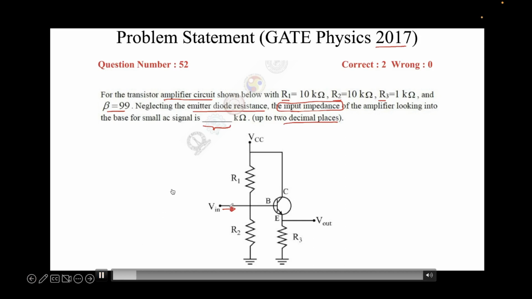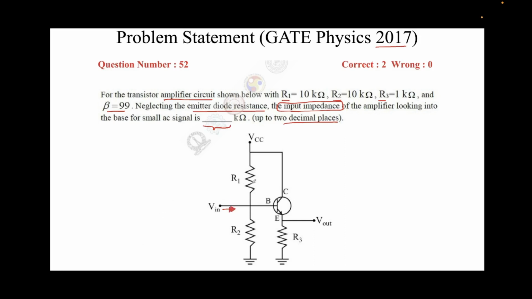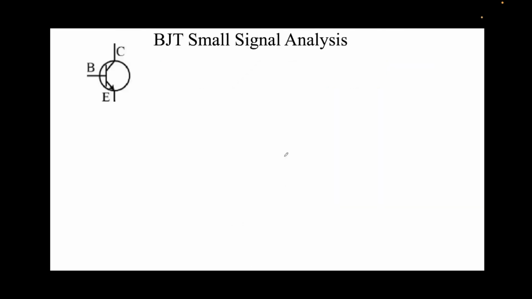So just getting right to the problem. This is the BJT that's given to us. It's an NPN BJT, and it says that it's an amplifier circuit. And for this, we have to perform the AC analysis. How do we go about doing it? We first need to understand what is the model of a BJT as far as small signal analysis is concerned. So this is the BJT that we have, NPN BJT with collector, base and emitter. The current will flow out of the emitter in DC analysis.